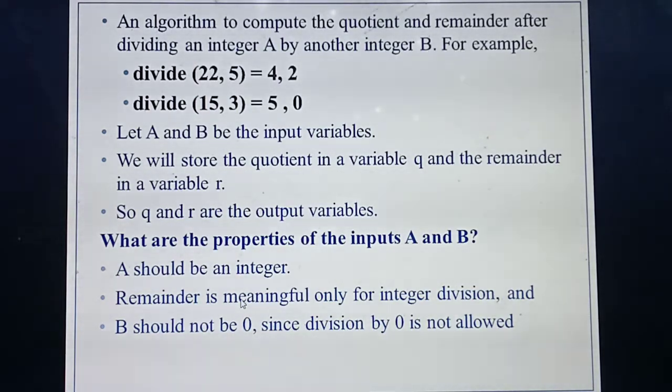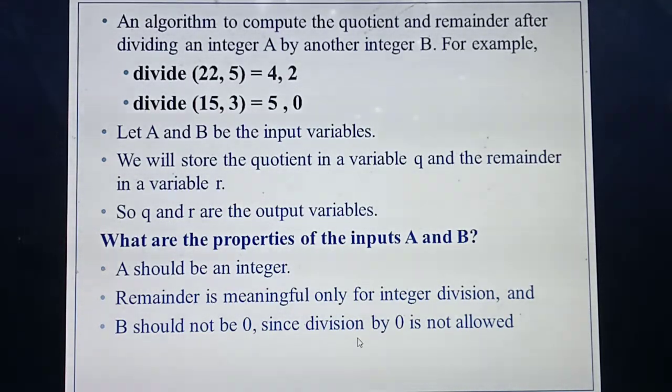Then the second property they are giving concerns the remainder you are getting. That is the integer division. For example, if you are dividing 25 by 4, you can write quotient as 4 and remainder as 2. So the remainder you are getting is a meaningful number. Next, to get a proper answer, they are giving the next condition: the divisor B should not be 0. If anything is divided by 0, the answer is infinity, so you cannot find the quotient and remainder. So B should not be 0. 0 is not allowed.